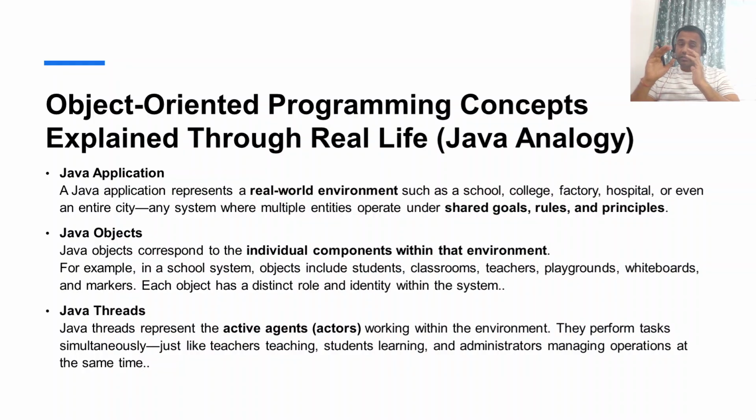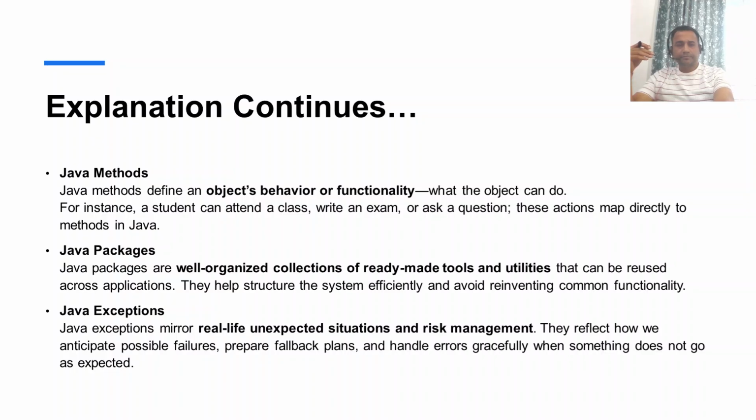So we cannot think of an application without an agent, because if we have created a lot of objects, either we have created them or they are present by default in that application or environment, but we need someone who can consume it, who can use it. So that consuming object, or that working object, is known as threads in the Java world. As we learn more, we will see how Java environment uses threads to make our applications run and perform the task that we need.